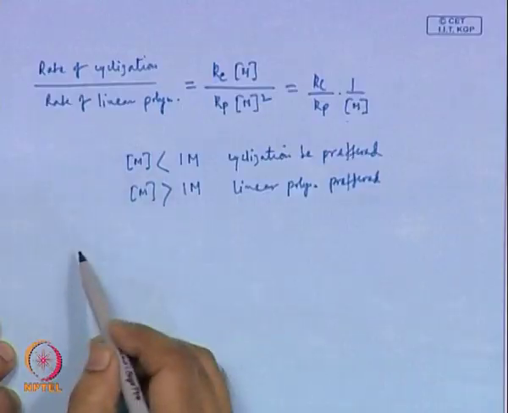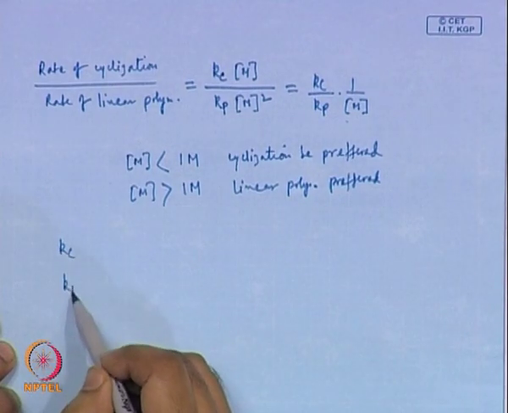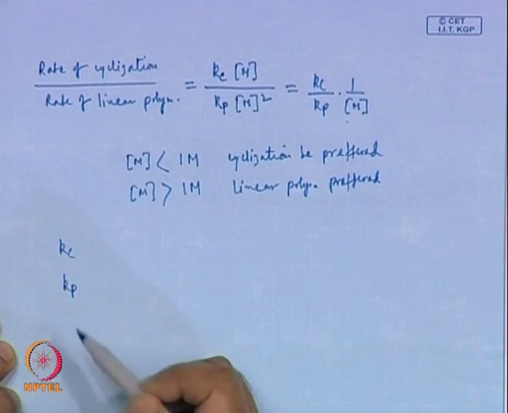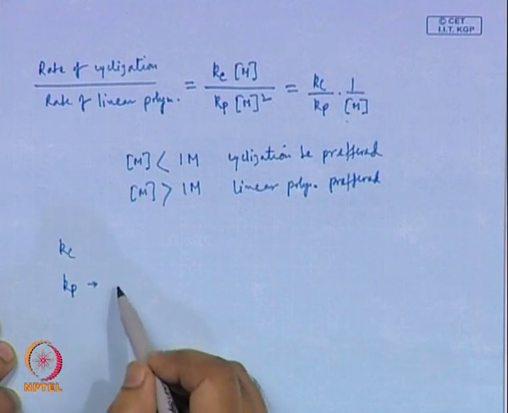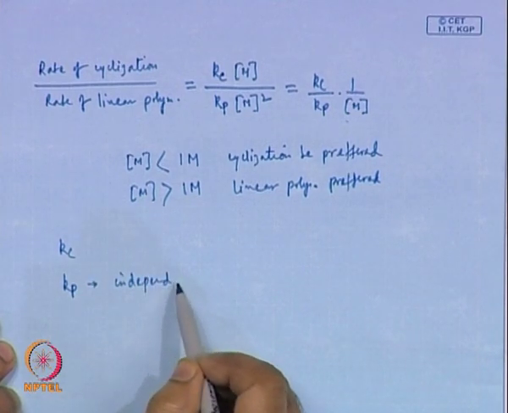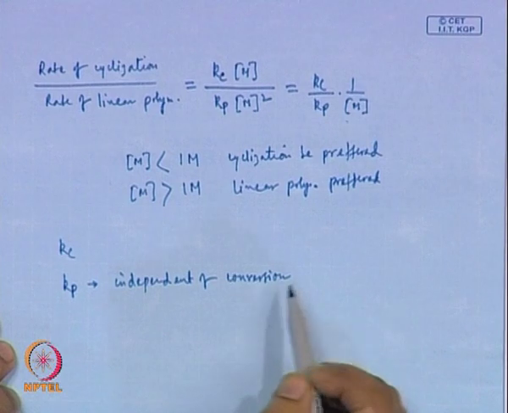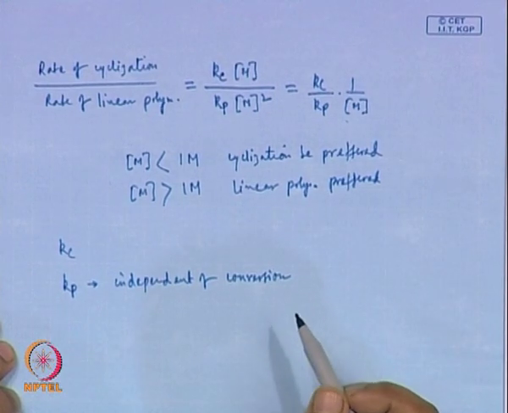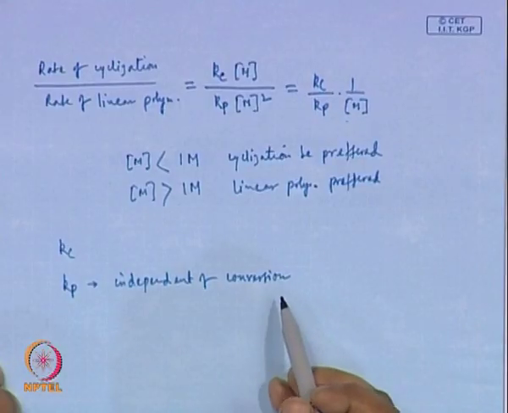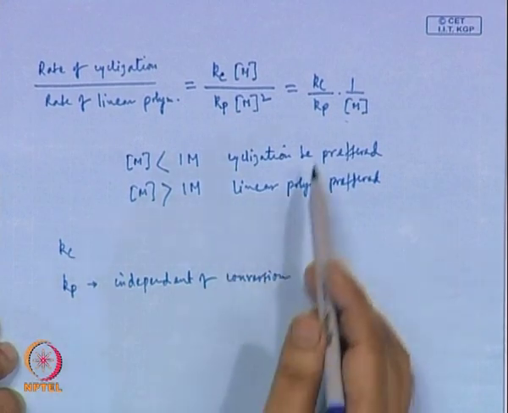Now, what happens to Kc and Kp as the reaction progresses or the conversion goes up? As we know, Kp is independent of conversion or the time of reaction, which comes from the assumption of equal reactivity of the functional groups. We have seen in earlier lectures that experimentally this is also true, that the rate is independent of the conversion. So, Kp is constant throughout this process.